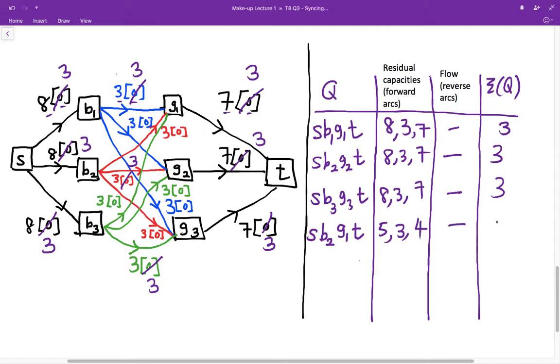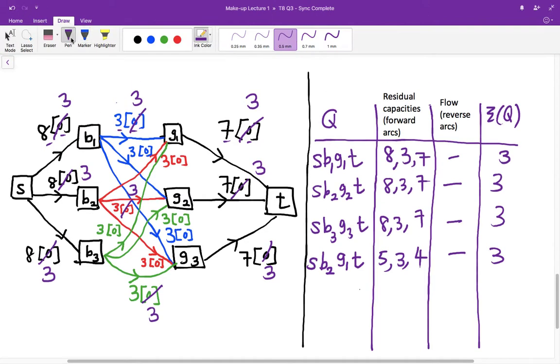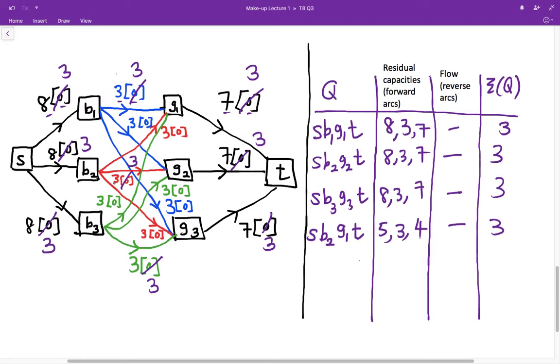The minimum of this is 3 again, and therefore we can increase the flow by an additional 3 units. This means if I increase the flow along the first arc by 3, the flow now will become 6, and the flow along the second arc will be 3, and along the last arc, the flow will be 6. Okay? Right. Let's see how we can increase this further.